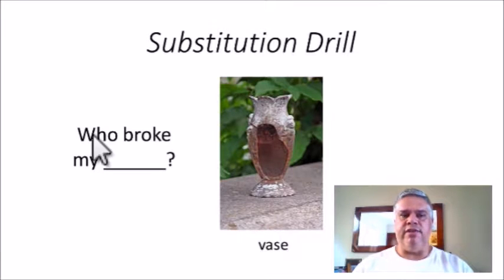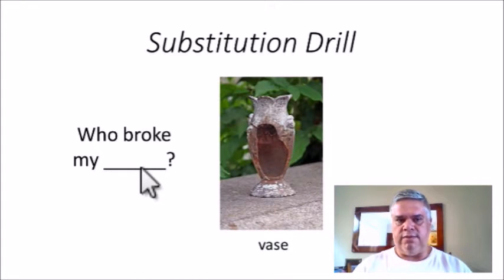Very good, okay? Instead of vase, if it were glass, the question would be, who broke my glass? Okay? Now, let's do the other drills. Let's do the other examples.